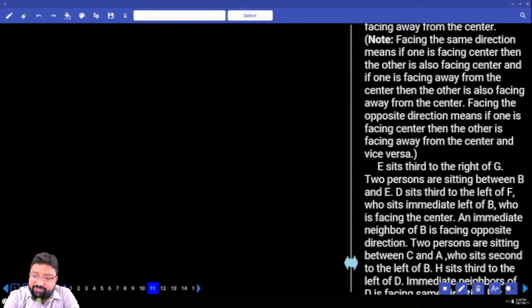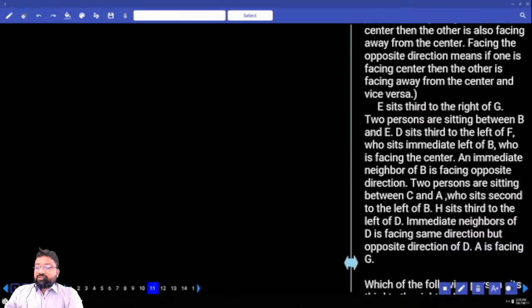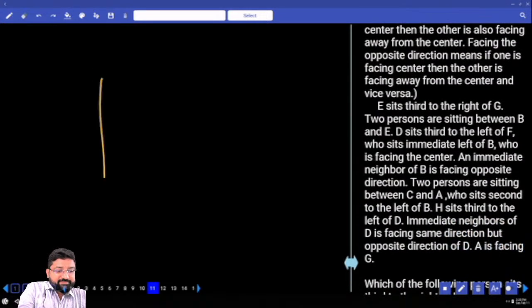What's happening here? Facing the same direction means if one is facing the center, then the other is also facing the center, and if one is facing away from center, then the other is also facing away from center. Facing opposite directions means if one is facing the center, then the other is facing away from center, and vice versa. So, how many? 8.